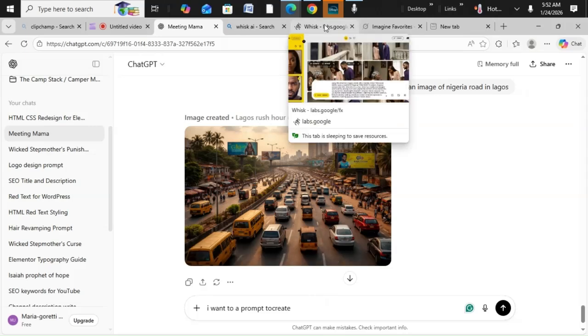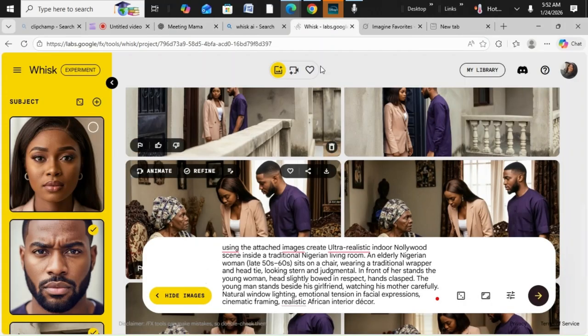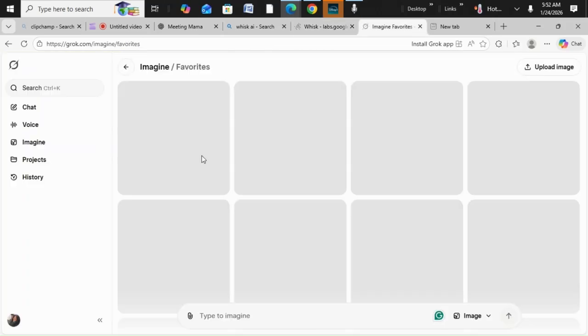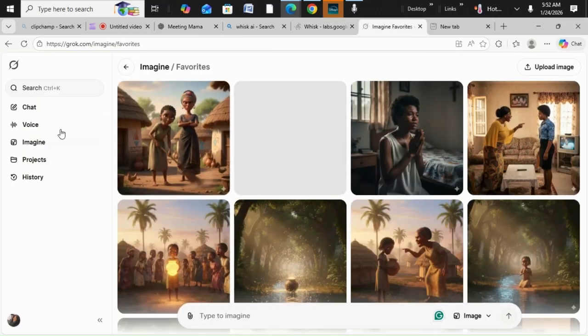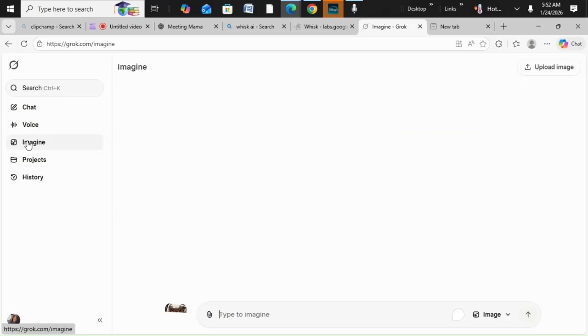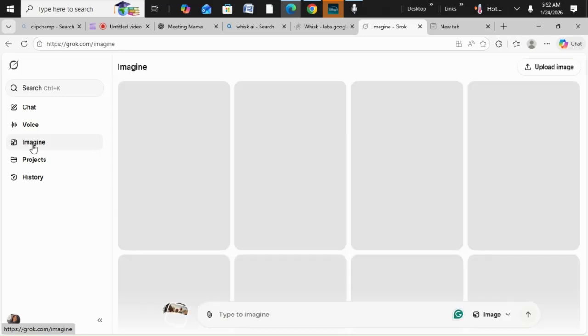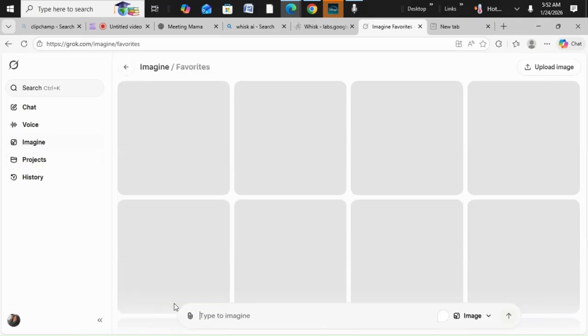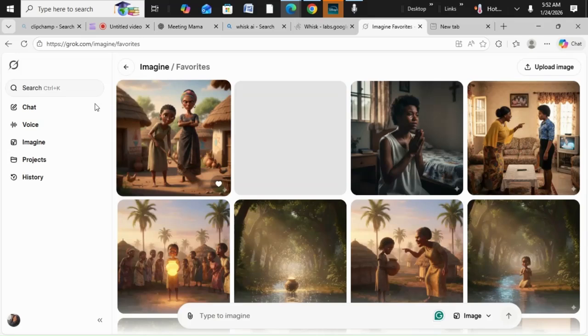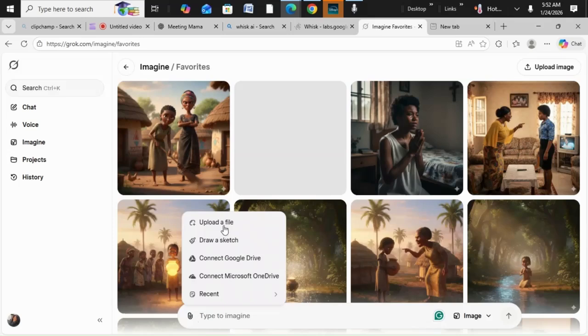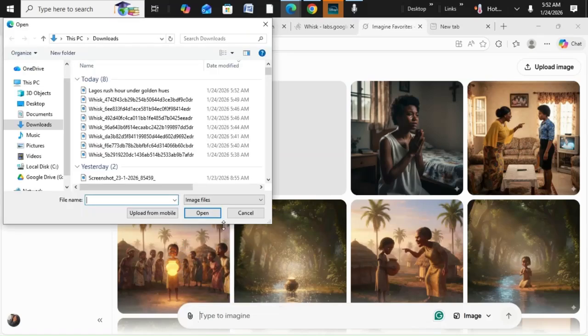So we'll go over to our Grok Imagine, and we are going to be creating the video. So you select Imagine. I'm just going to create one or two or three places, just for you to have a scope of how it works. So we're going to pick up our first image where Kunle, the mother and the girlfriend are discussing inside the car.